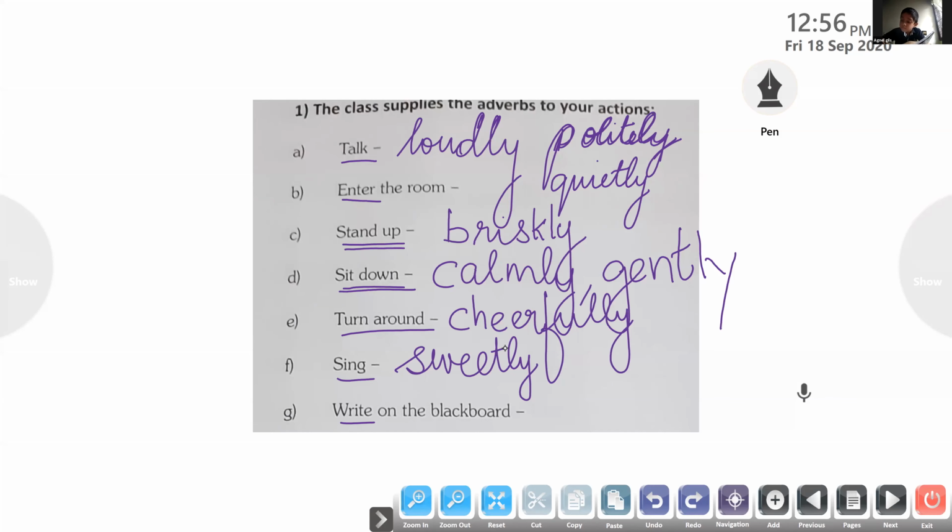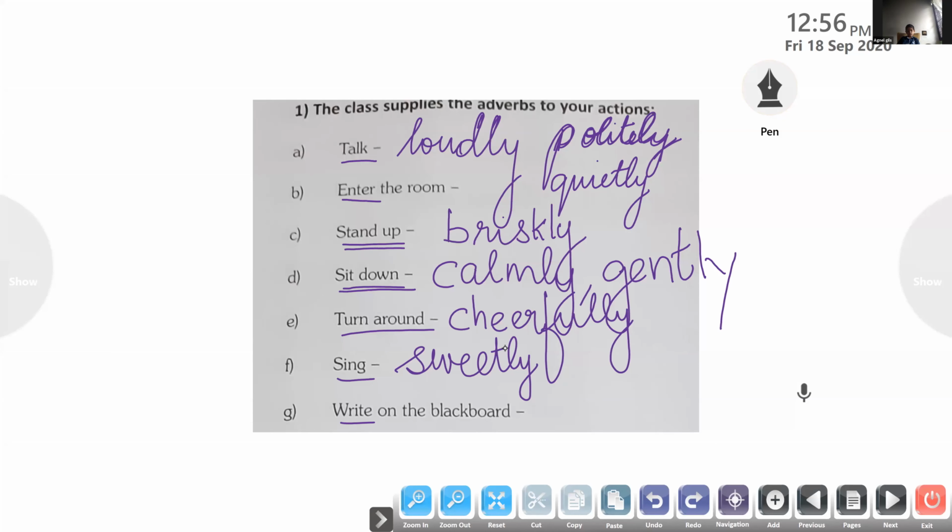Now, write is a very simple word. Who can give me the answer? Andrea, come on. How do you write? You have to know all these. This is not exam-oriented, children. This is an exercise for us just to be familiarized with the adverbs. So you read this. Once you finish the work, you read and get familiarized with the adverbs. Read all these adverbs 5 times. That's why I'm asking you to read it 5 times. Only then will we get familiarized with the adverbs.